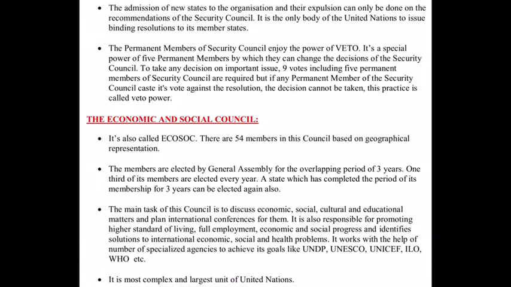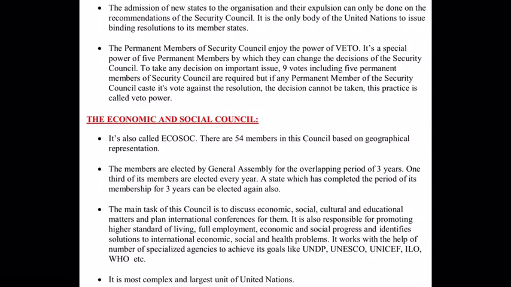Next, the admission of new states to the organization and their expulsion can only be done on the recommendation of the Security Council. This is the only organ which can give recommendations on how new states are to be admitted and how existing states are to be expelled from the United Nations.